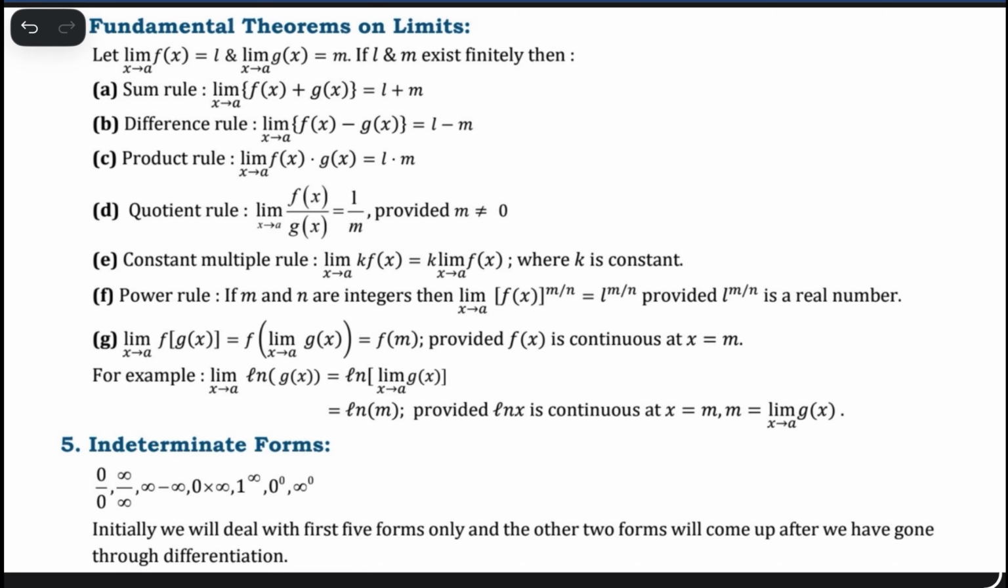The limit as x tends to a of f(x) equals L, and the limit as x tends to a of g(x) equals m, if L and m both exist finitely, which means there are two functions, one is f(x), one is g(x). Okay, and at point a the limit of f(x) is L, and the limit as x tends to a of g(x) is m, and L and m both exist and are finite.